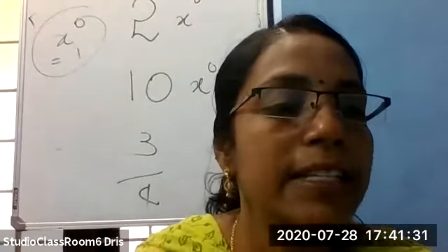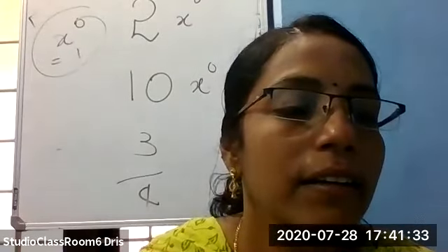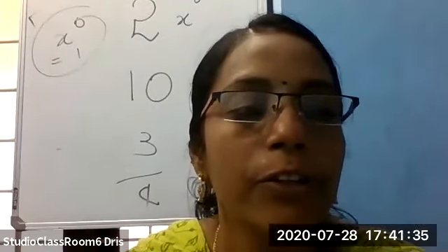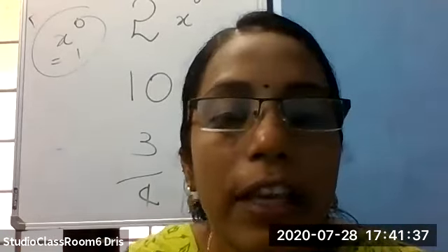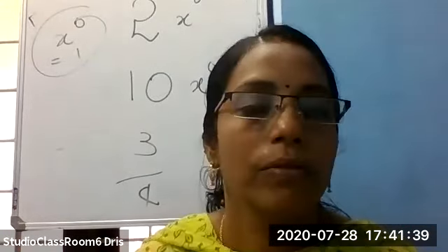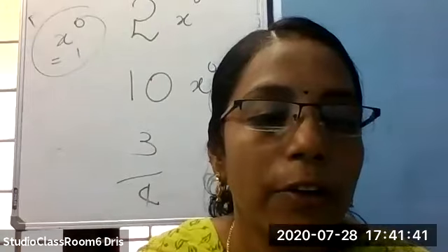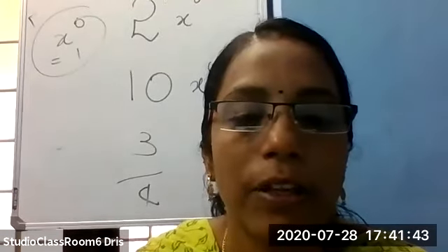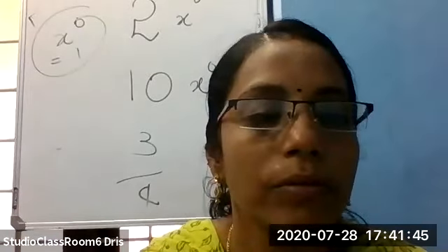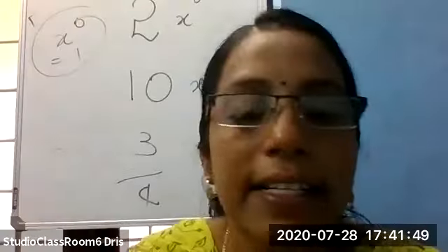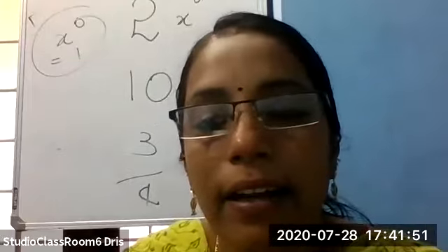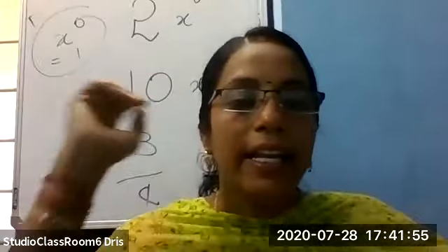0 equals 0x raised to 0. To 0 also we can attach x raised to 0, like each constant.